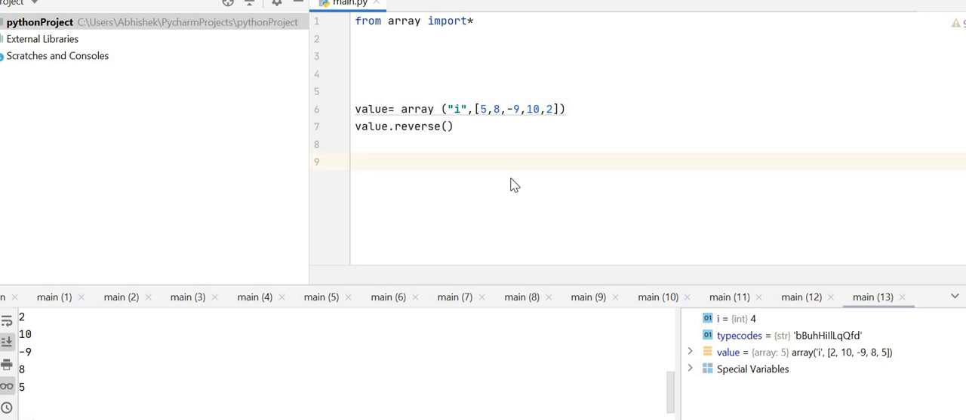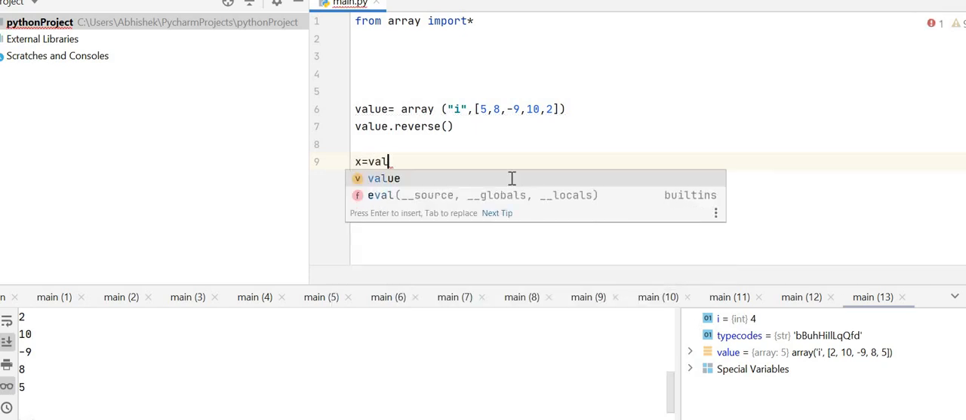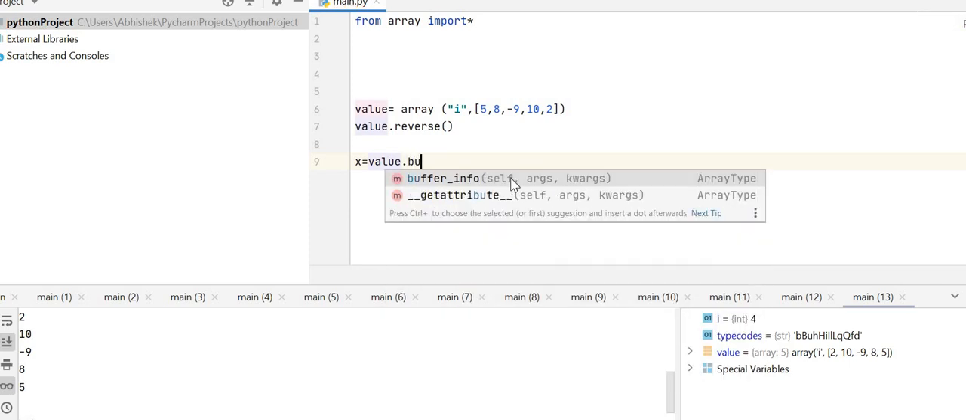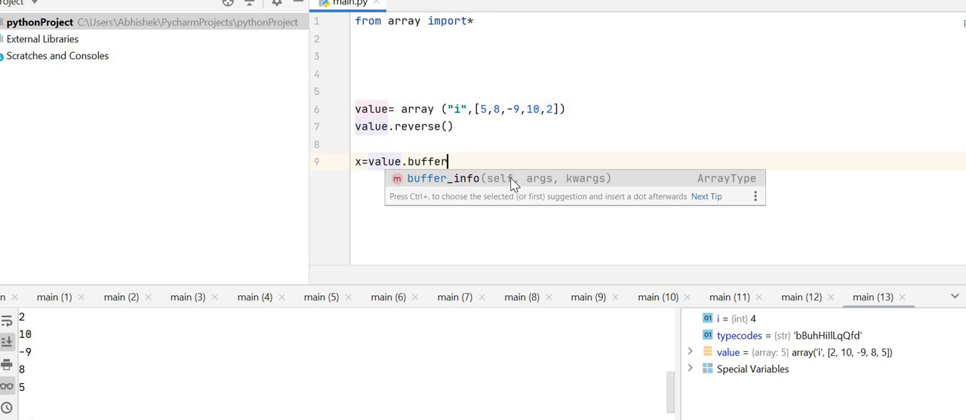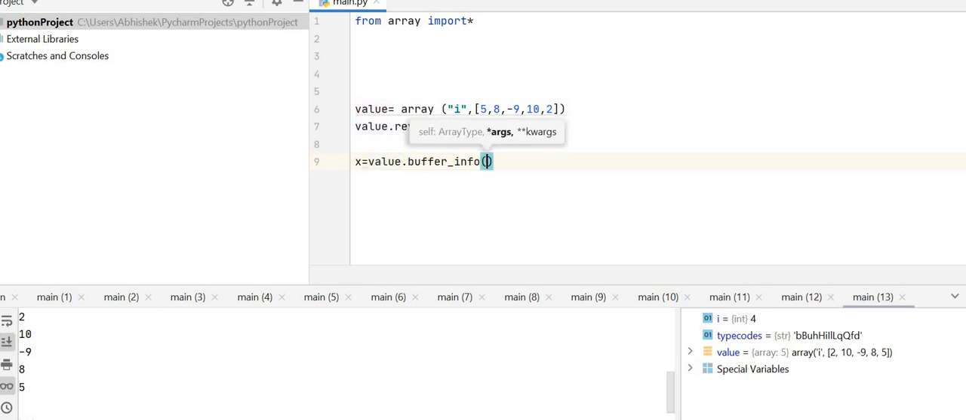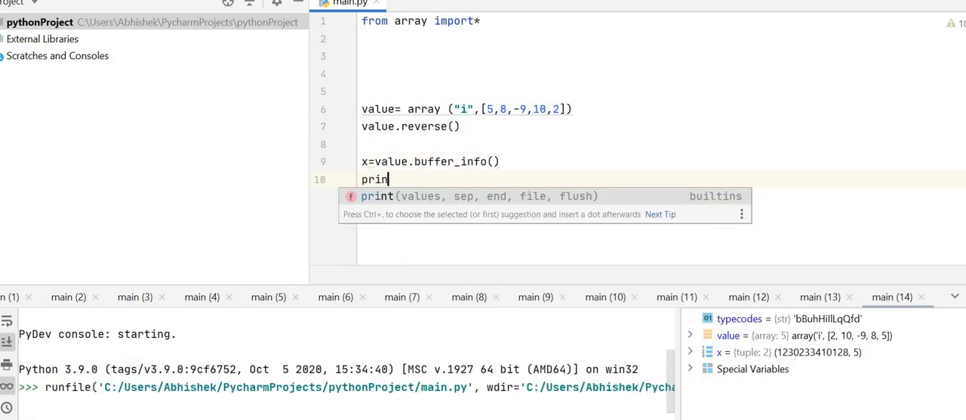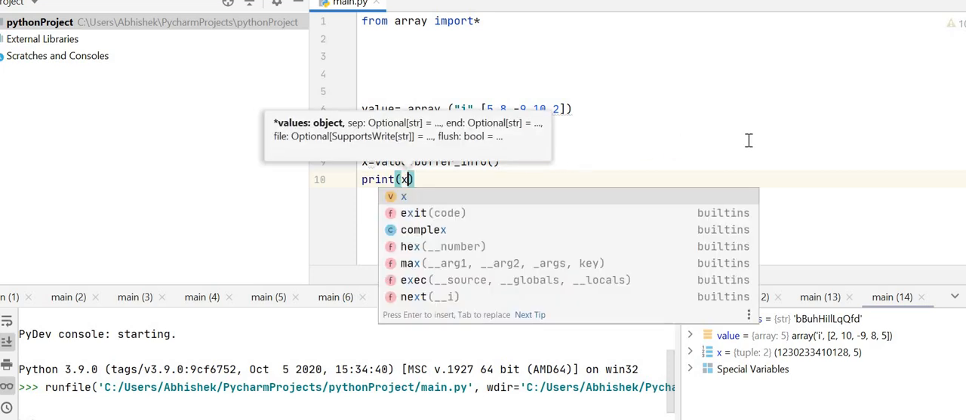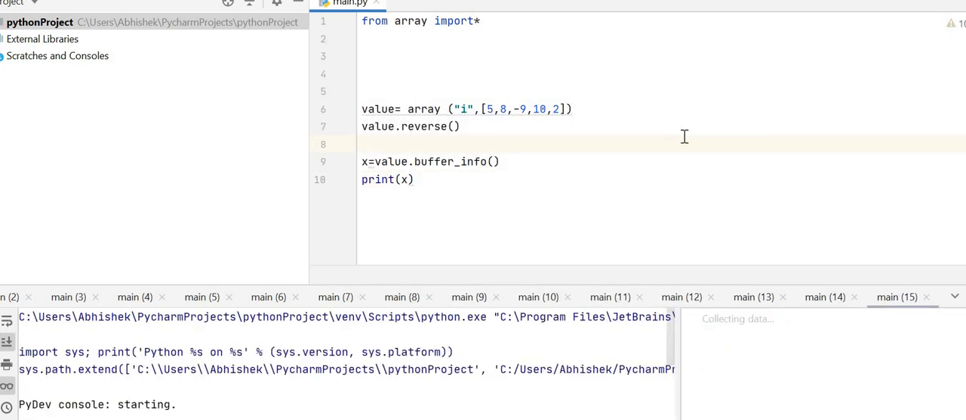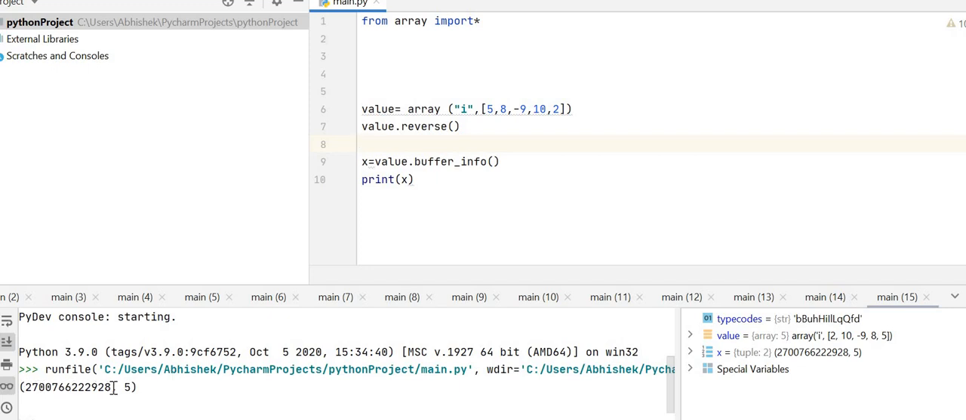Now let's try, I say x equals value dot buffer info, like this. Buffer info tells about the information of the array. Now let's run the code. Wait a minute. I think I require a print function for x. Now let's run the code. Oh, it shows the address, ID I told you, and 5. This 5 is the length of the array.